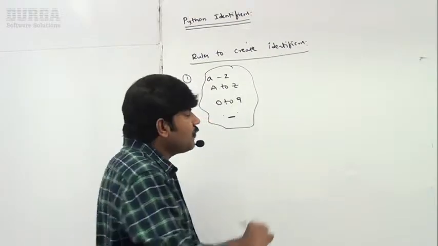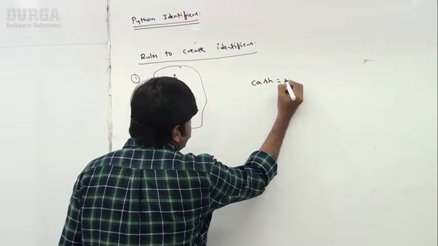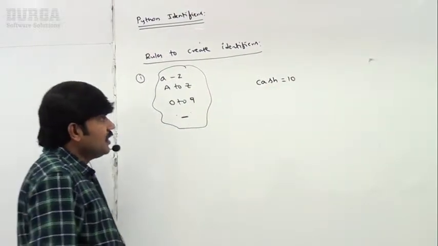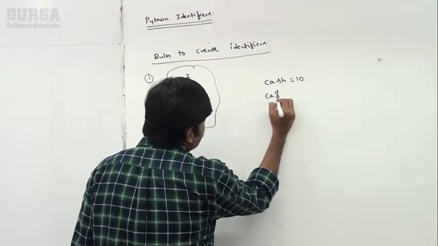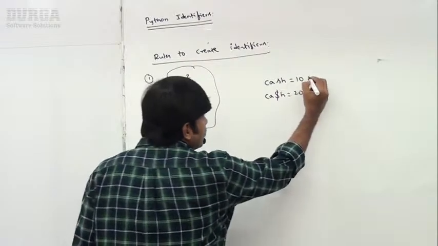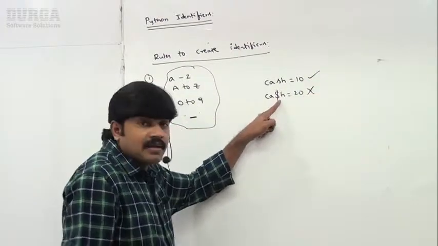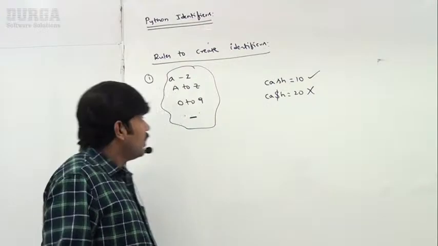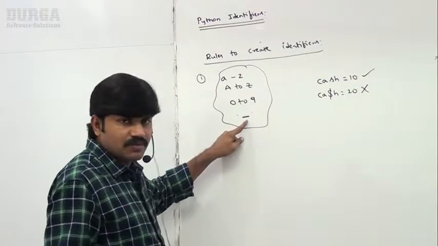Suppose I take the example CASH is equal to 10. Is it valid or not? Valid. CA$H is equal to 20, I am taking. Immediately we are going to get a syntax error, because dollar is not an allowed symbol in a Python identifier. So only alphabet symbols, digits and underscore only.